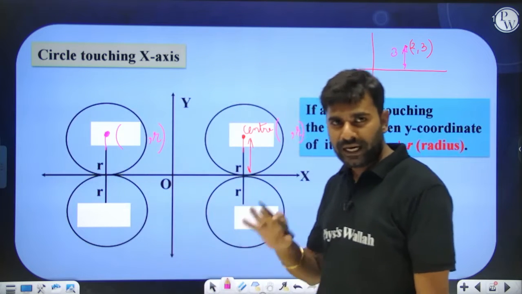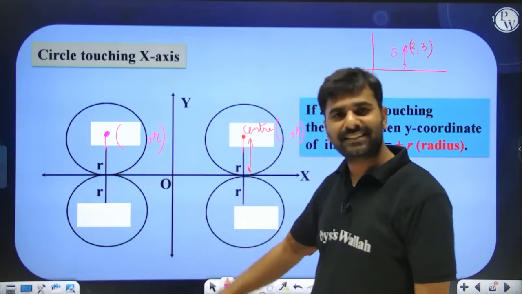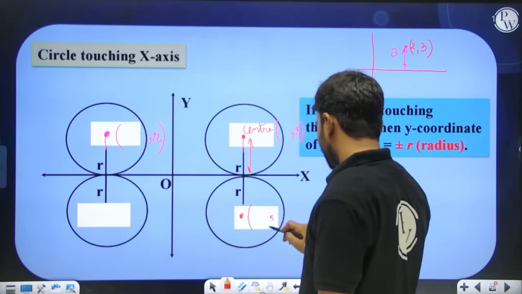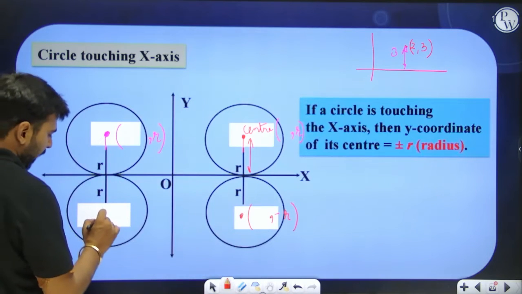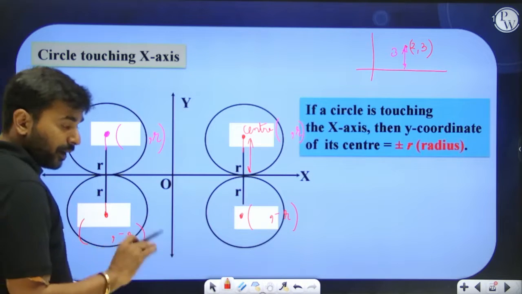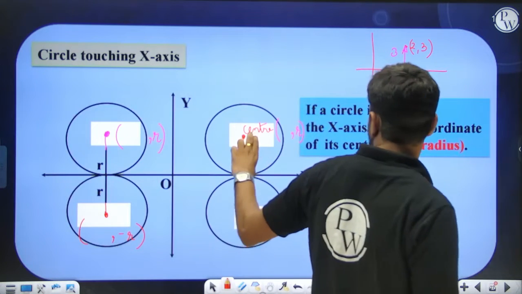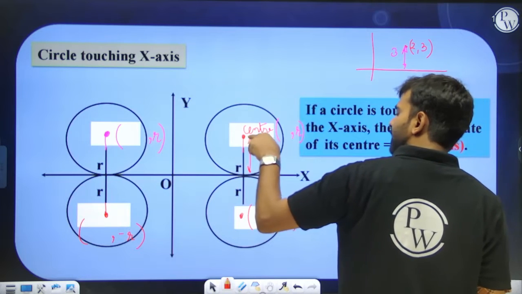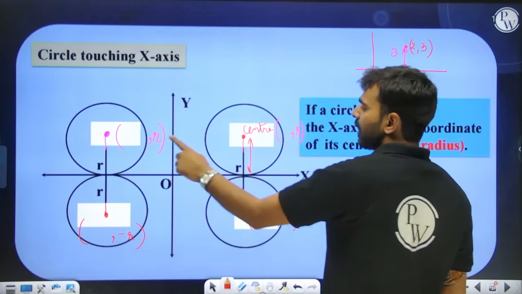Okay, let me tell you one thing: above the x-axis, y is always positive and below the x-axis, y is always negative. So in these cases, if you see, the y coordinate of the center will be minus r, or not, and over here also the y coordinate of the center will be minus r, because below the x-axis the y coordinate has to be negative. As I just told you, since this distance is equal to the radius of the tire, the center will be having y coordinate in magnitude equal to its radius only. So over here r, over here minus r.